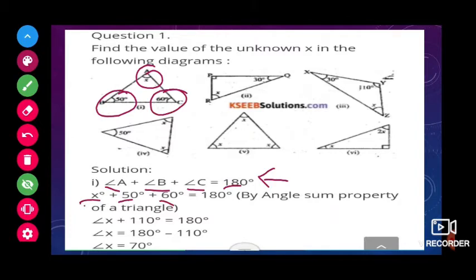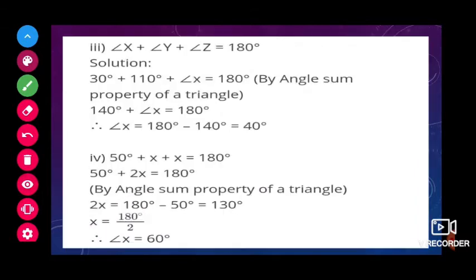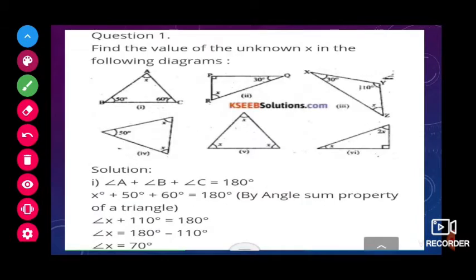So x plus 50 plus 60 is equal to 180 degrees. Now angle x is equal to 180 minus 110, since 50 plus 60 is 110. 180 minus 110 will be 70 degrees. That's it.